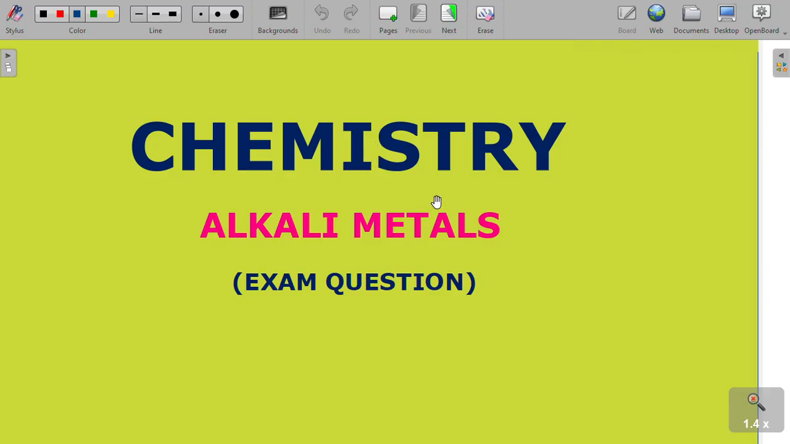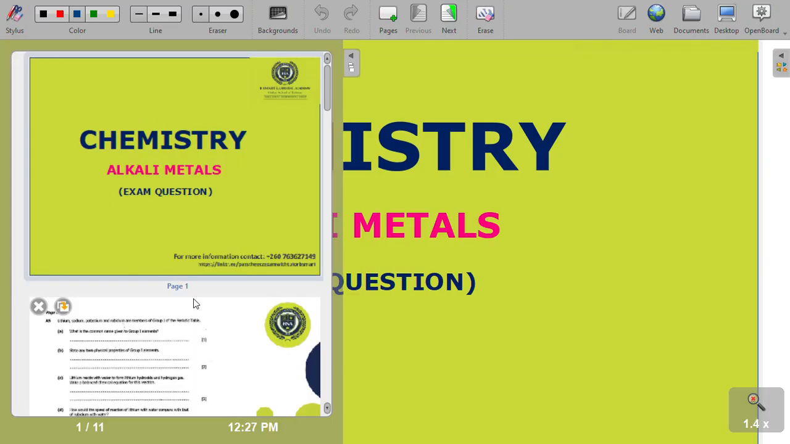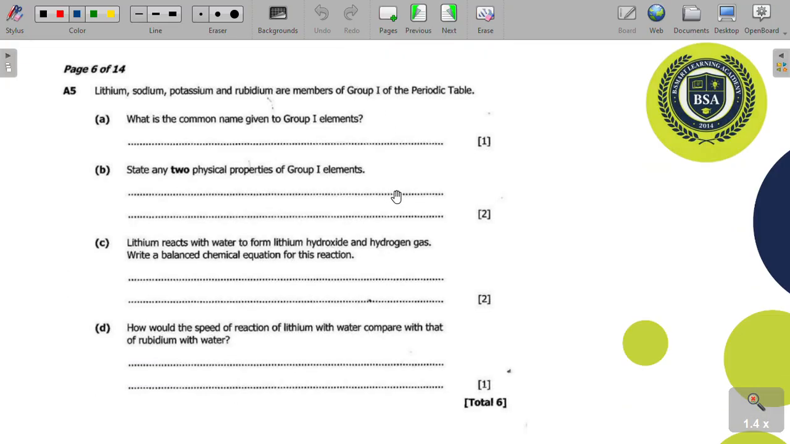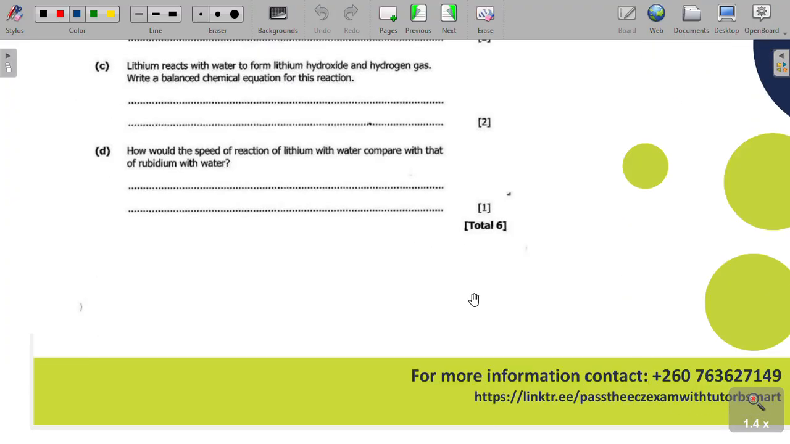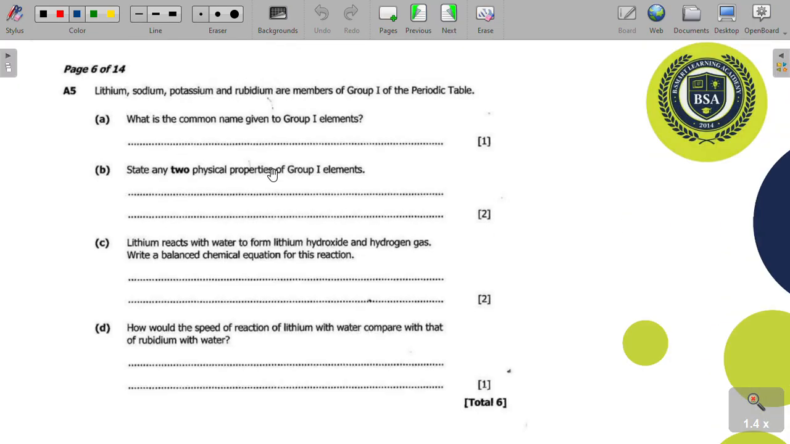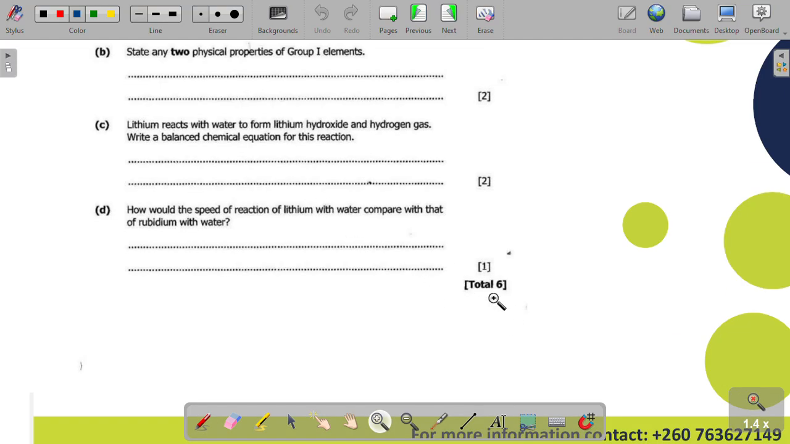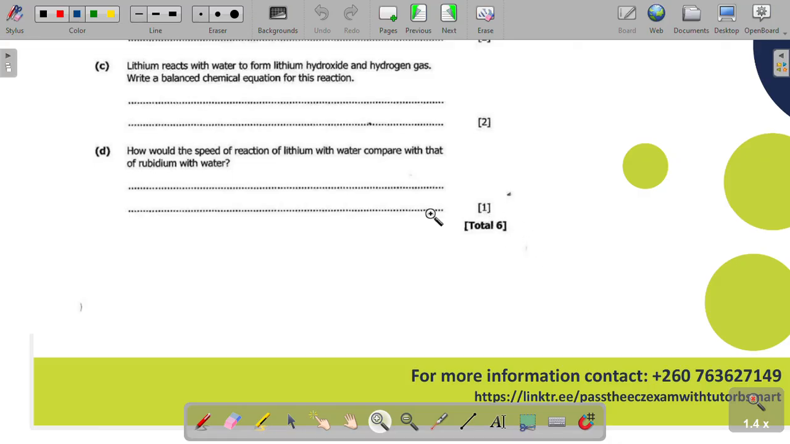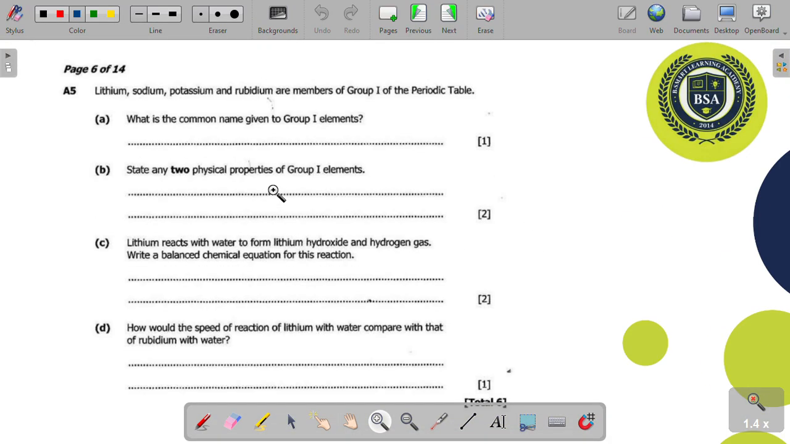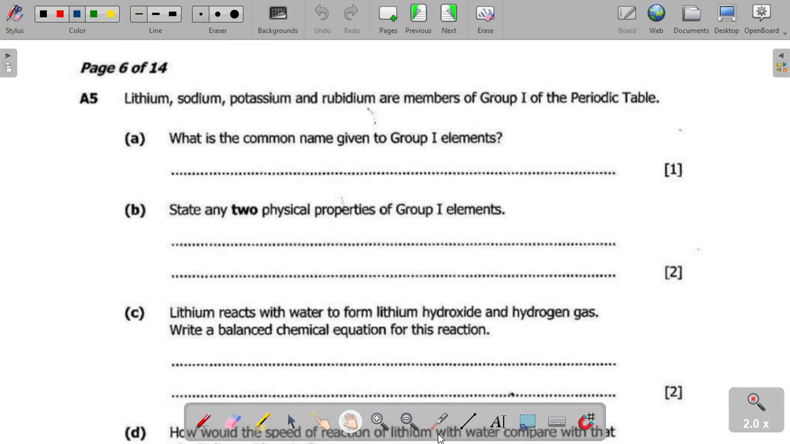Right, so we're going to look at an exam question, specifically on alkali metals. I want you to get your pen and your book, and let's do this exam question together. Okay, so this is the exam question. We're going to use this space to solve. I want you to pay particular attention. Let me just zoom. How many marks? 6 marks here, you see. So you need to make sure that you get all these 6 marks. Okay, so I've zoomed the question. Now read.